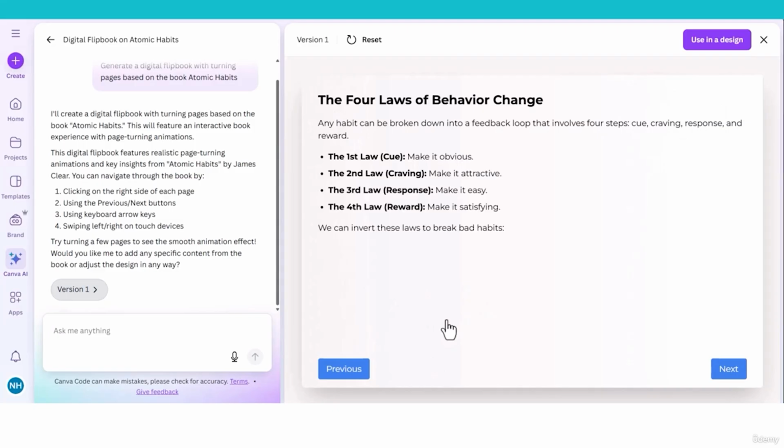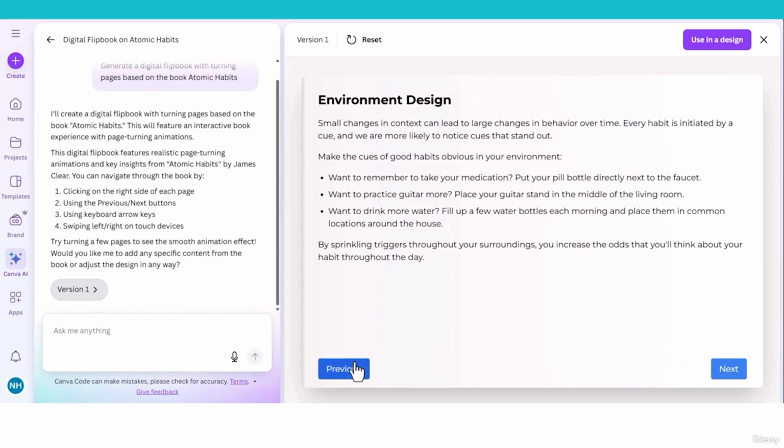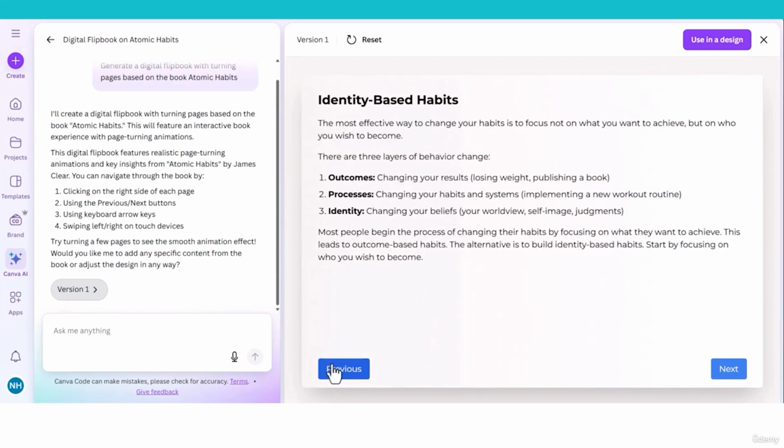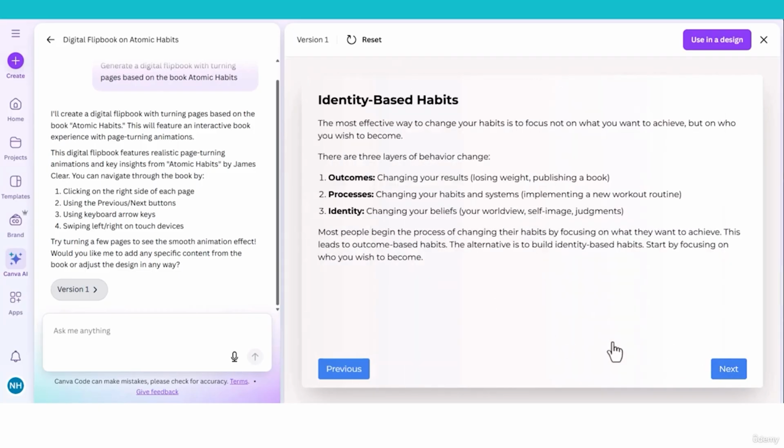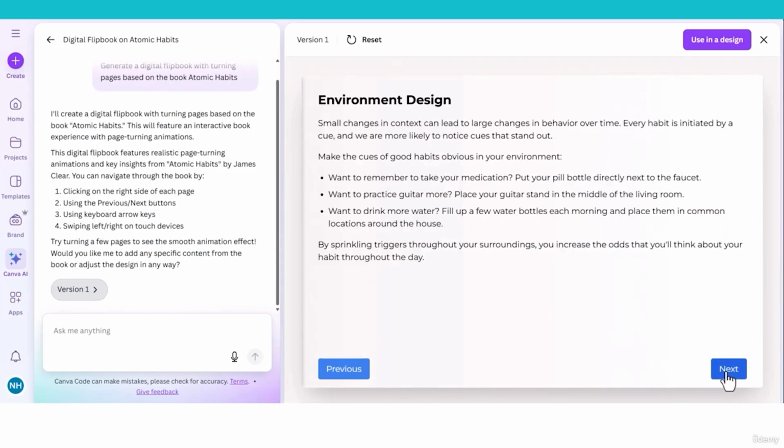This is really impressive. With just a simple prompt we can create a flipbook like this one, and the most interesting thing is that the information is correct. It includes the information from the book Atomic Habits, and I can see this information is correct as I have read the book, and this is really a game-changing feature for Canva, creating code with just a simple prompt.